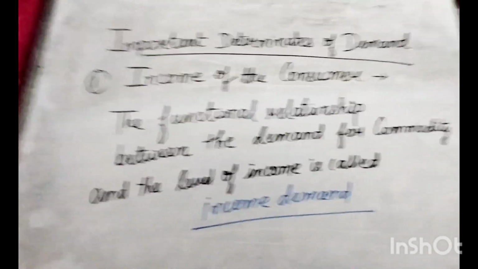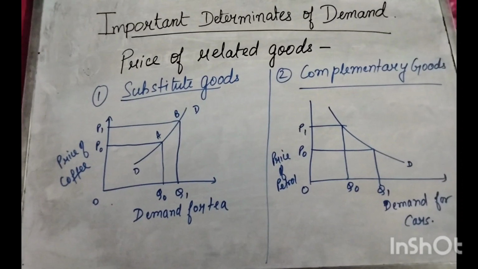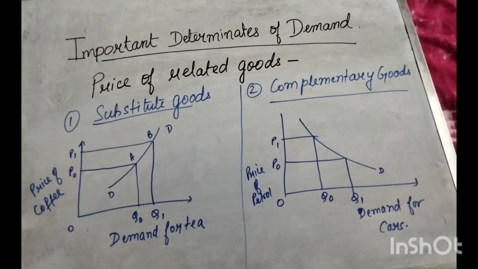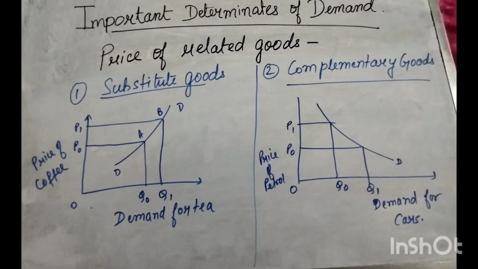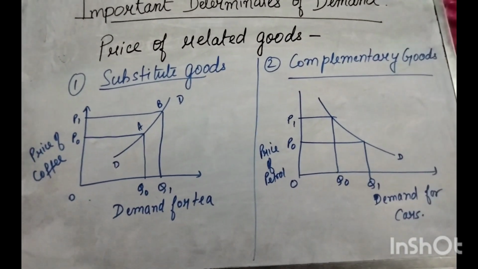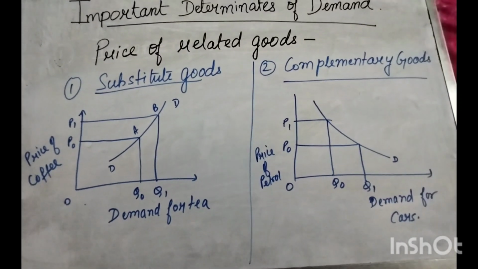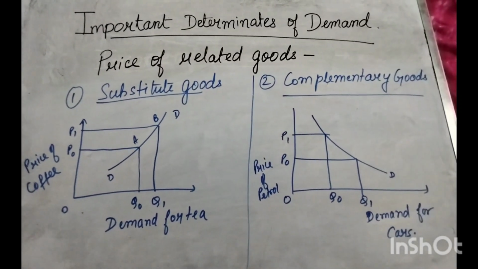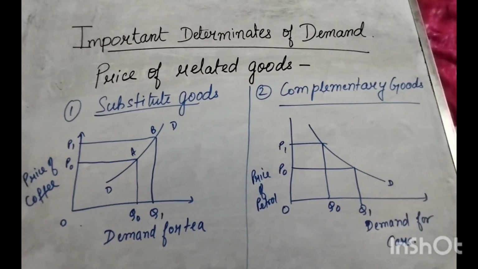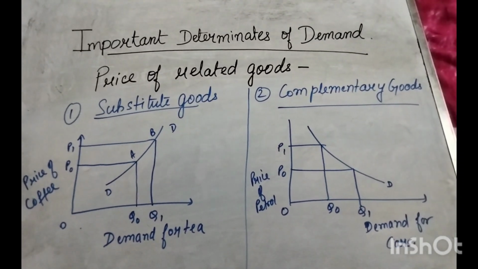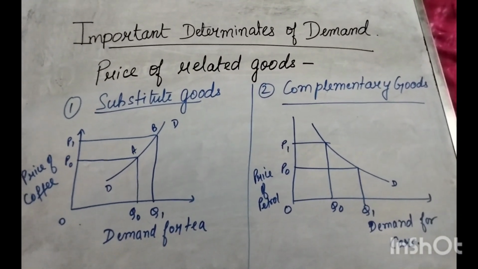Now let's move on to the next determinant. Now let us discuss the price of the related good. First good here is the substitute good. Substitute good means one good can be used in place of another to satisfy the want. Here the substitute goods given are tea and coffee. Instead of coffee you can drink tea, or instead of tea you can drink coffee. So coffee and tea both are substitute goods.